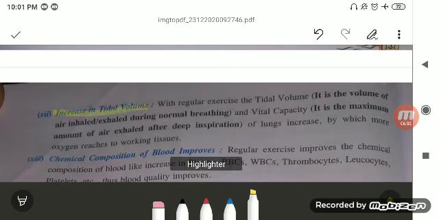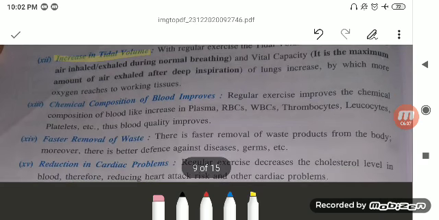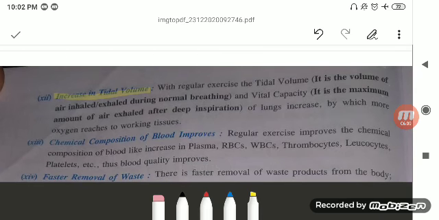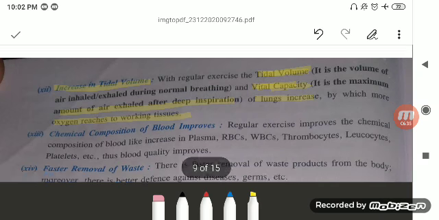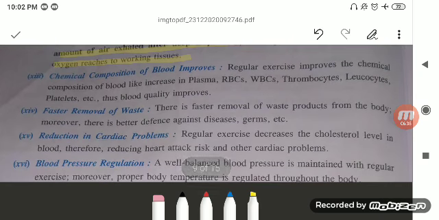Next is an increase in the tidal volume. With regular exercise, the tidal volume, which is the volume of air inhaled or exhaled during normal breathing, that is the intake of oxygen and output of CO2 during normal breathing in the resting condition, is known as your tidal volume. And the vital capacity is the maximum air exhaled after a deep inspiration. The vital capacity of the lung increases, by which more oxygen reaches the working tissue. More oxygen means more efficiency.